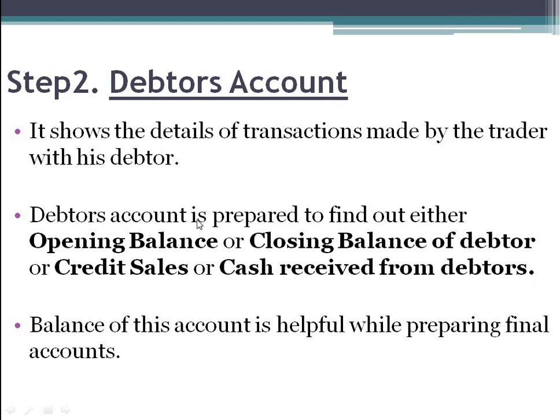Now the debtors account is prepared to find out the opening balance of debtors, to know the closing balance of debtors, or to find out credit sales or cash received from debtors. All right. Next, the balance of this account is helpful while preparing final accounts.